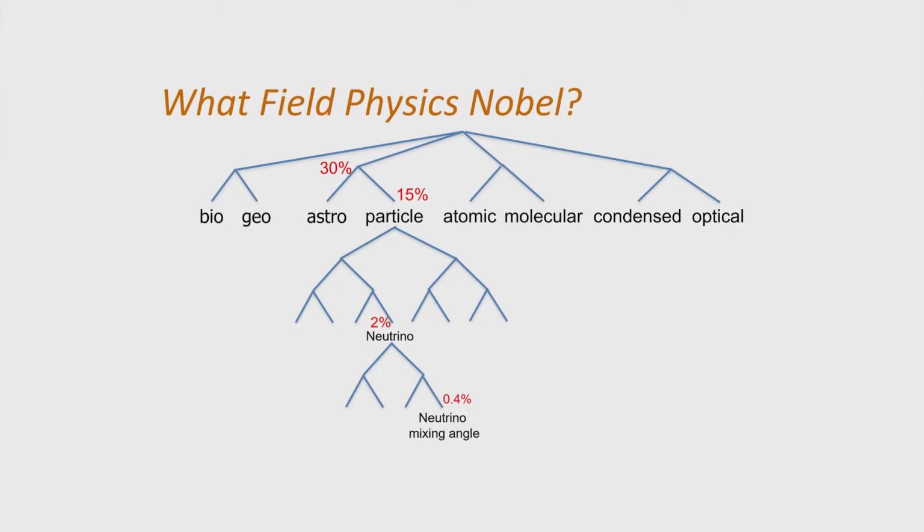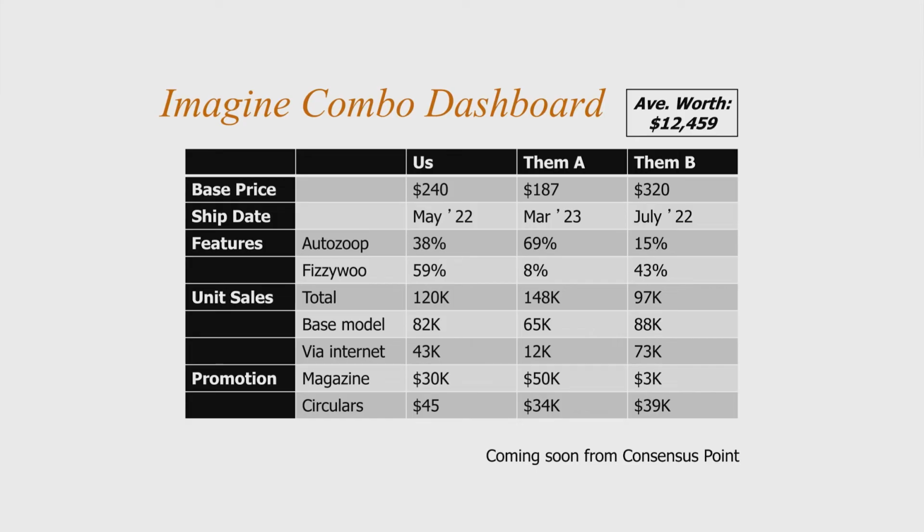We could also let users edit a probability distribution over a large tree of possibilities. For example, here is a tree of physics topics for the next Nobel Prize. Using this tree, specialists might dive deep and edit the very fine-grained distinctions, while the rest of us might stick with editing the broadest categories. In a combinatorial prediction market, users can bet on any of a very large set of possible combinations of some basic set of questions. For example, consider this edit-based interface for a firm that will soon sell some widget, a firm with two competitors, A and B.